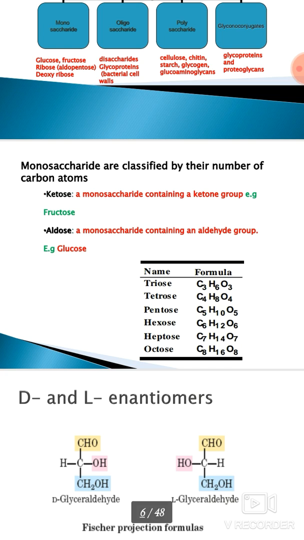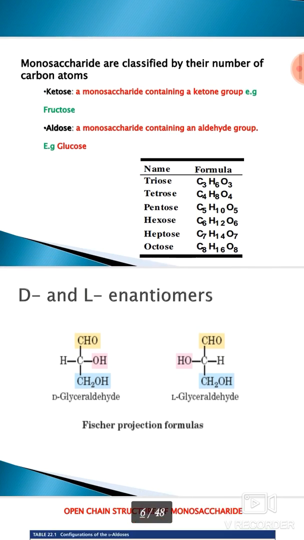Monosaccharides are also classified on the basis of their number of carbon atoms. For example, 3 carbons is a triose, 4 carbons a tetrose, 5 carbons a pentose, 6 carbons a hexose, and 7 carbons a heptose. They are also named by functional group: if a ketonic group is present, they are ketoses, for example fructose. If an aldehyde group is present, they are aldoses, for example glucose.